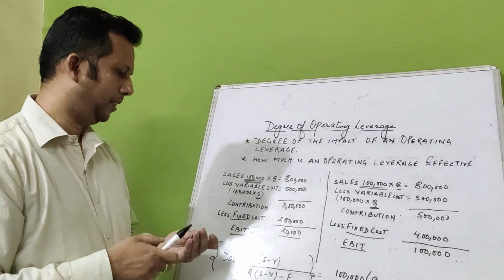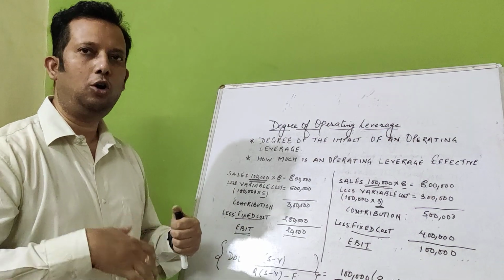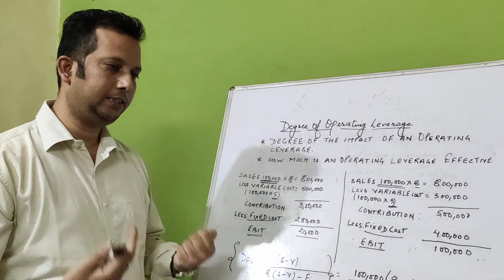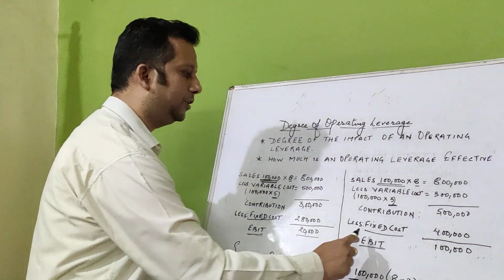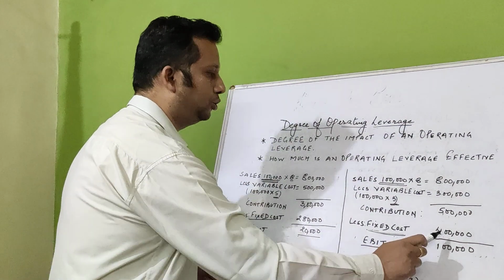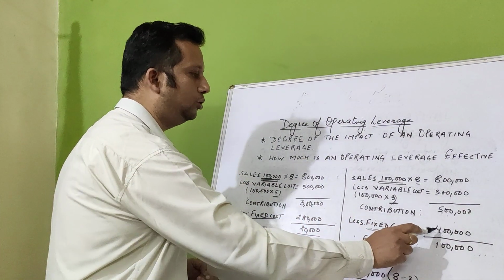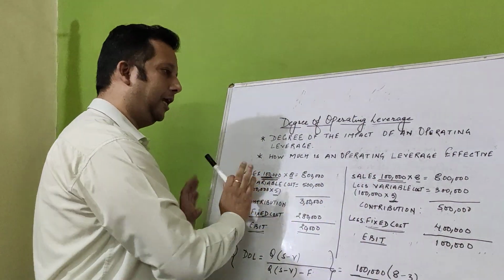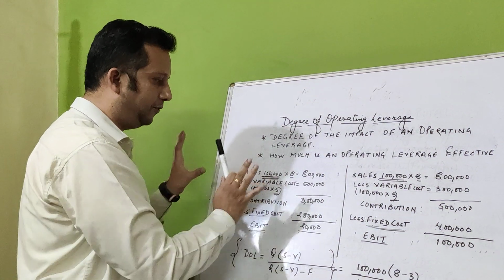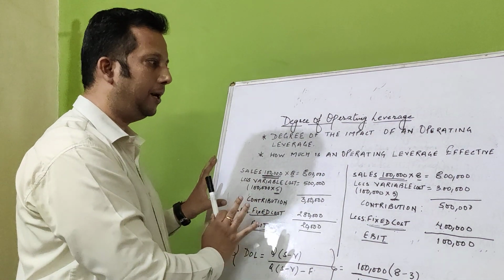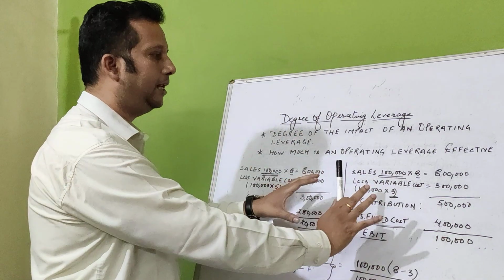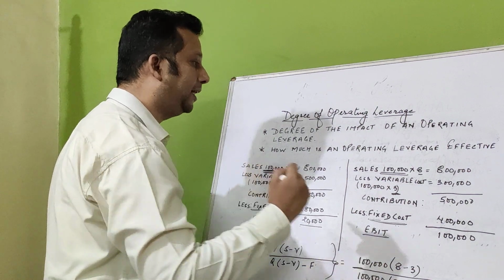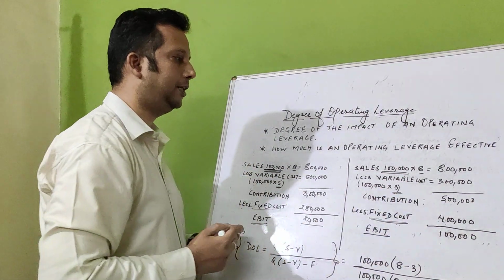Now, the firm wants to install more advanced plant and machinery, and as I told you, if you install more advanced and more sophisticated plant and machinery, the fixed cost of course will increase. So we have increased the fixed cost from 2,80,000 to 4 lakhs. Now let us see the profit figures. There will be no change in the sales. The same firm, two different scenarios. In the first scenario, the firm is using old plant and machinery and the variable cost is high. In the next scenario, they are using more advanced plant and machinery and the variable cost has decreased to 3 rupees.